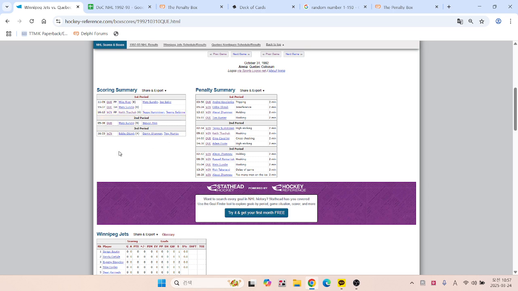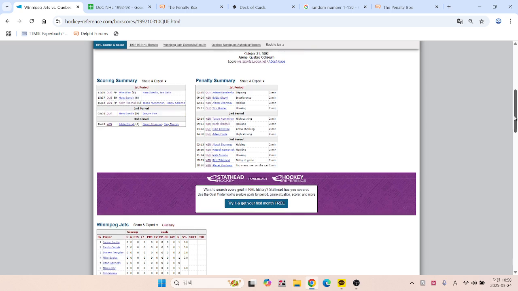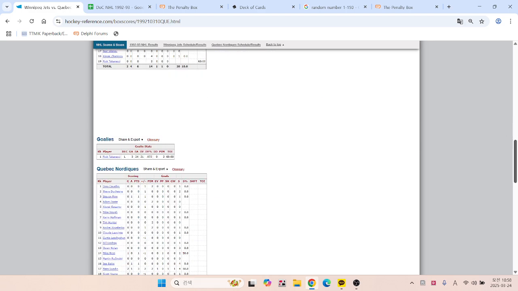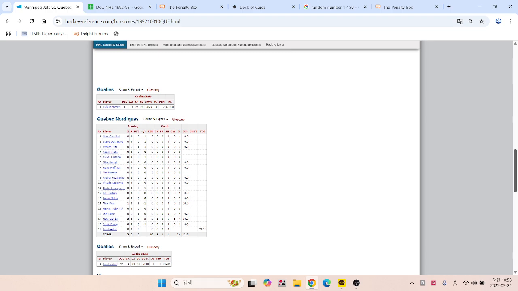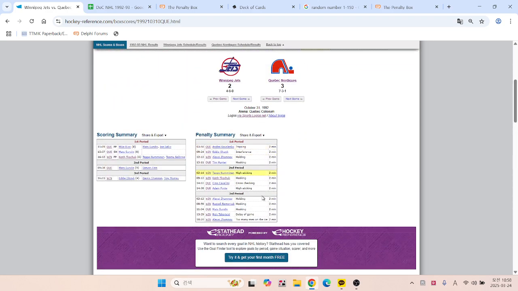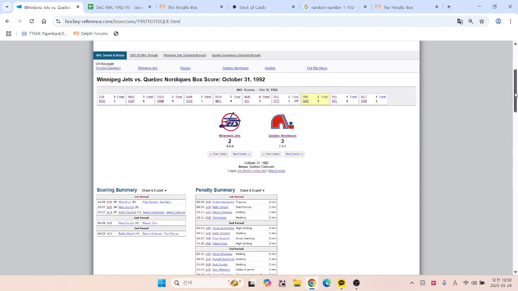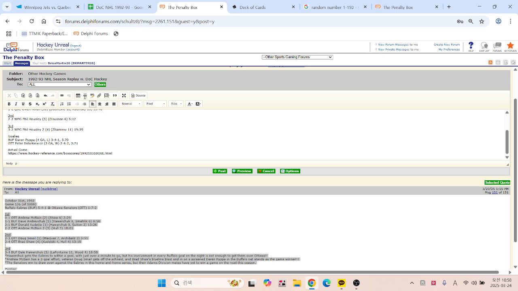Selanne with the assist, and then Olchuk, who did have a chance there late in the game here, but he wasn't able to find anyone. So I guess he should have tried to score himself. Anyway, so that was what happened in the actual game, and I'm glad that I did not have to go through 13 penalties. Was not so bad. Back in the day, this would have equated to 26 minutes, all minors, so 26 minutes in penalties here. And the final score was 3-2 Quebec, so Winnipeg is reverse history here.